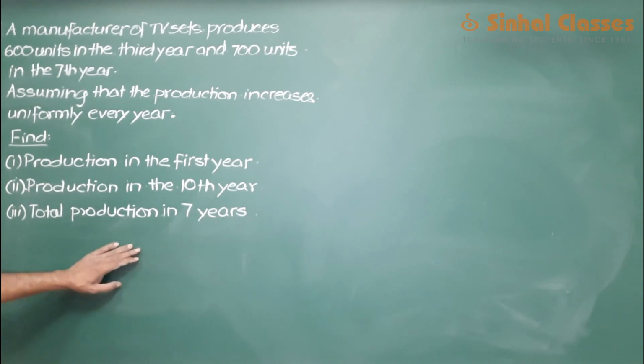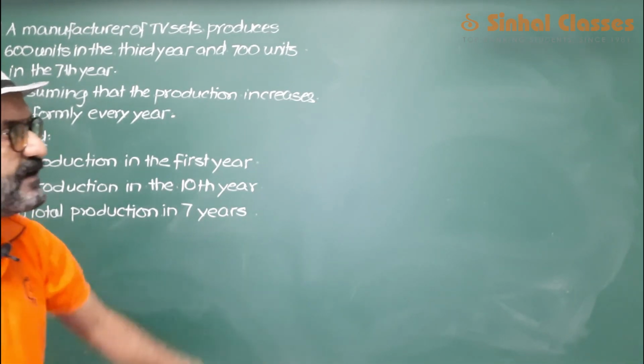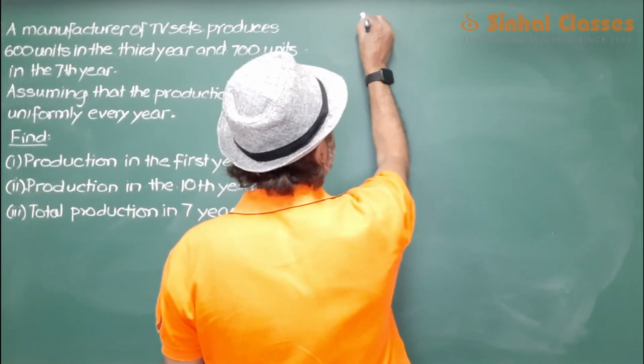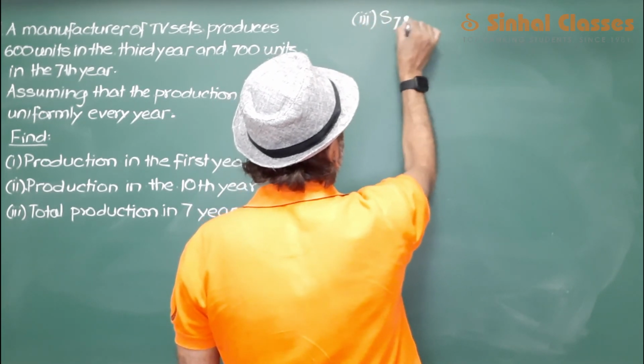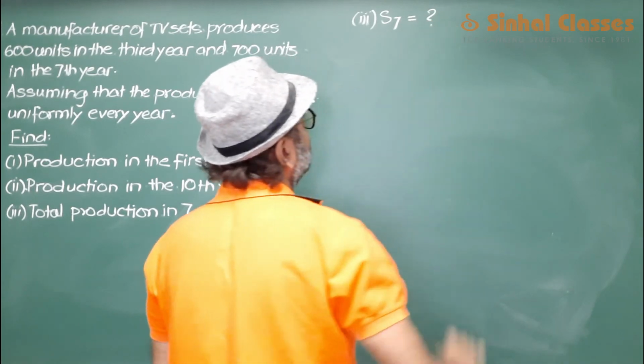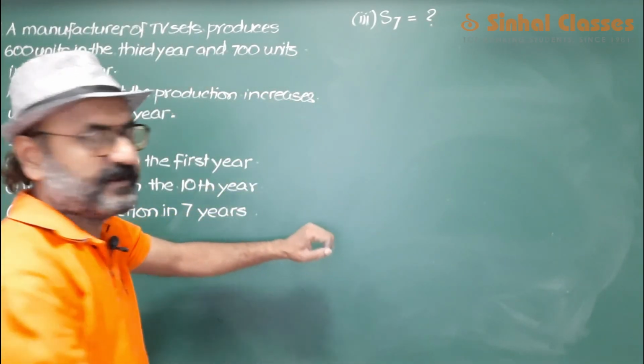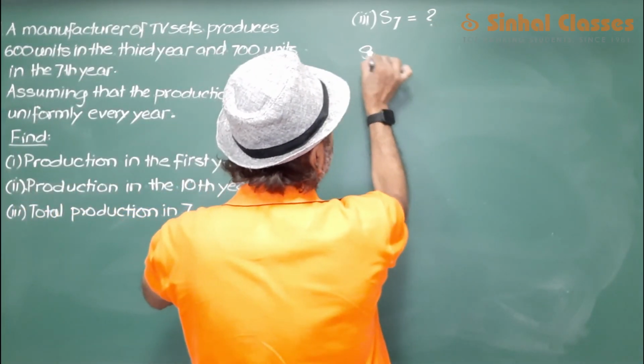So now we are asked to find out the total production in 7 years. Now total production in 7 years means, for the third question, we have to find out S7. Now if you are trying to find out S7, we'll use the formula for S7.